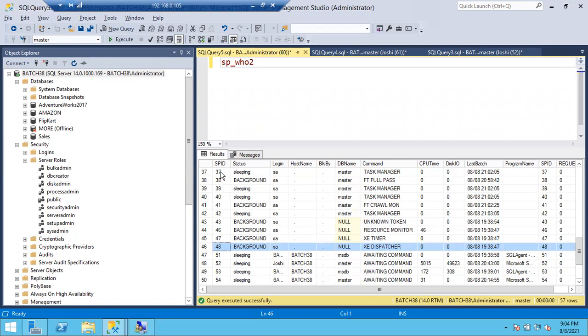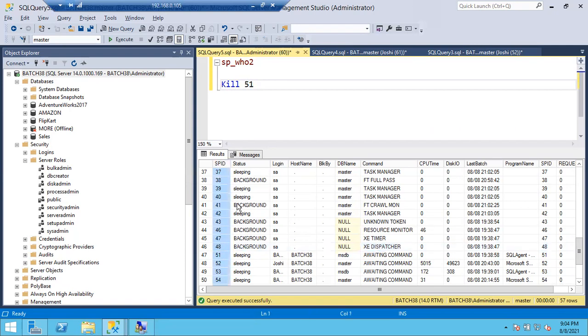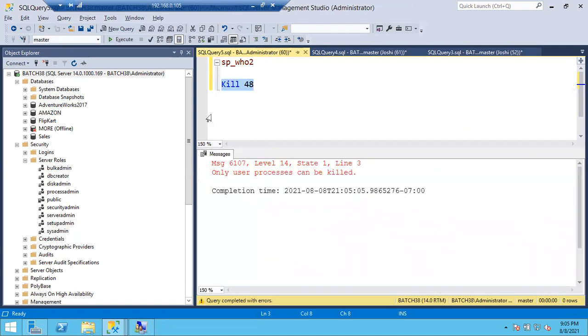How to kill any session? You can use the kill query. I want to kill 51, so I can use kill 51. Which session you want to kill, you use that session ID. See here, SPID means session ID. Say for example, I want to kill 48. Let me type 48. Can I kill it? No, I cannot kill it. Only user processes can be killed.